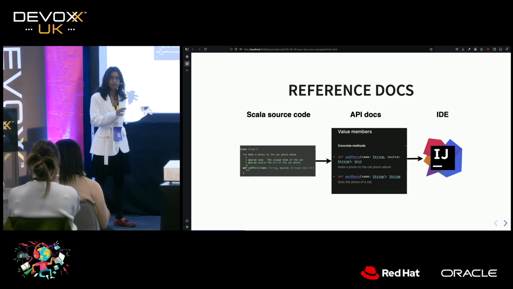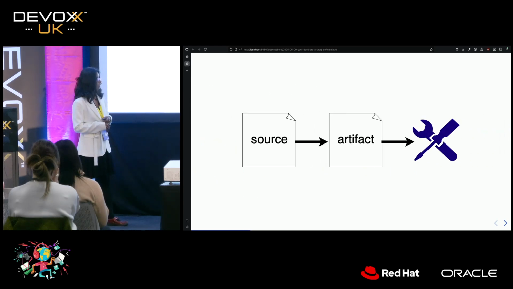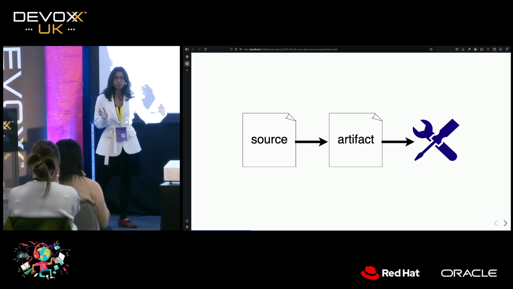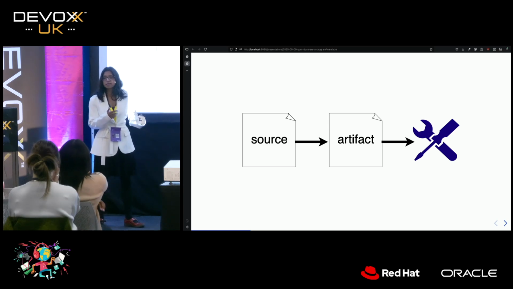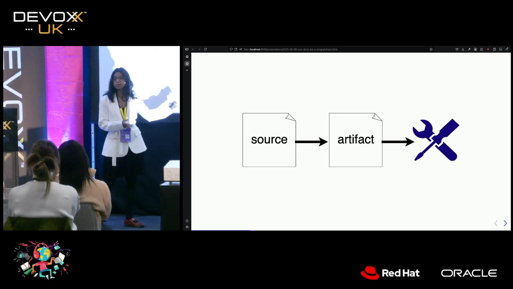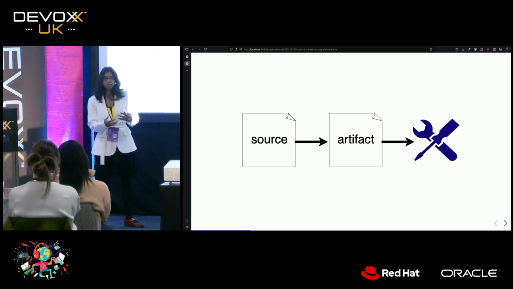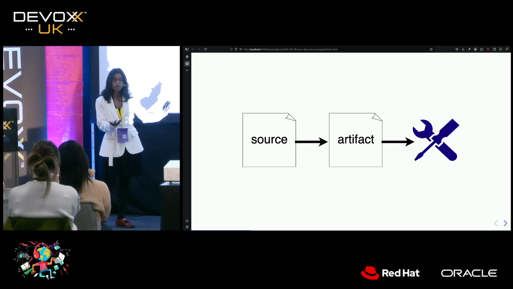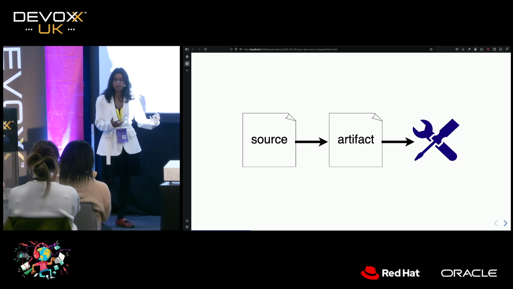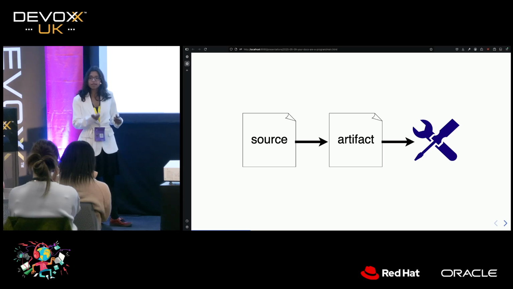So we have a pipeline here, which is very, very similar to the pipeline that we use to create artifacts when we are coding. If this was a programming language, we would have some source files, let's say Java files. Those would go through some process, compilation, linting, perhaps testing. And at the end of that process, you would get an artifact, you would get a jar, which you could use to publish to other people. And this transformation of source code into artifact, for all the languages that we really like, is one that includes a lot of validation.